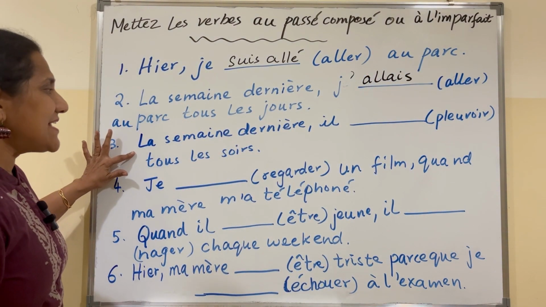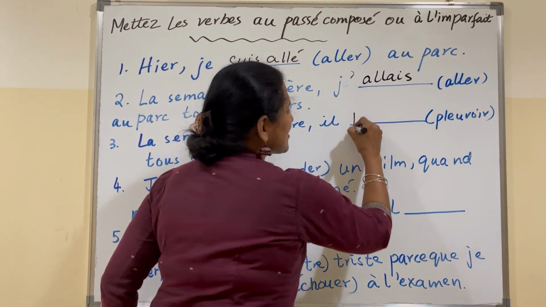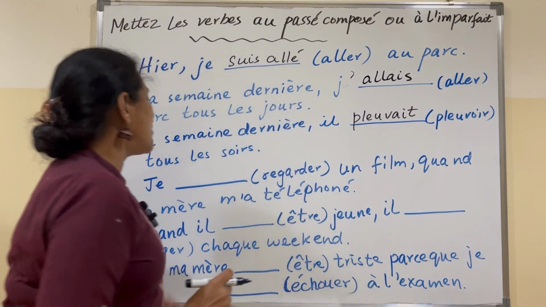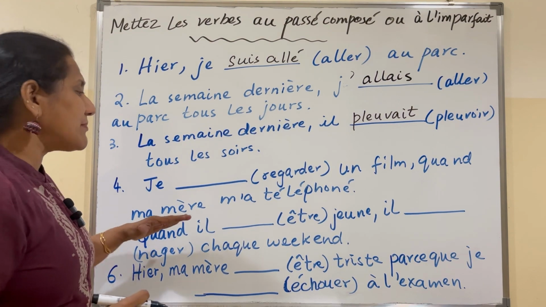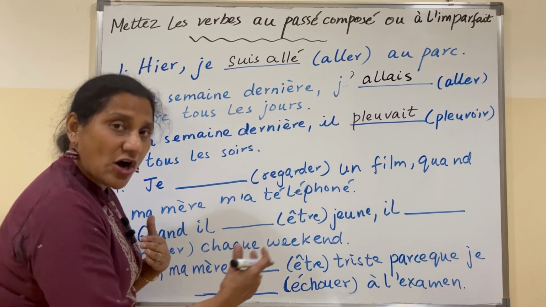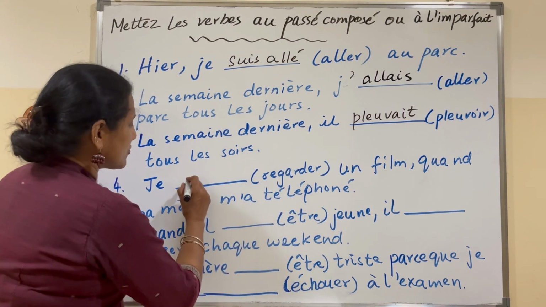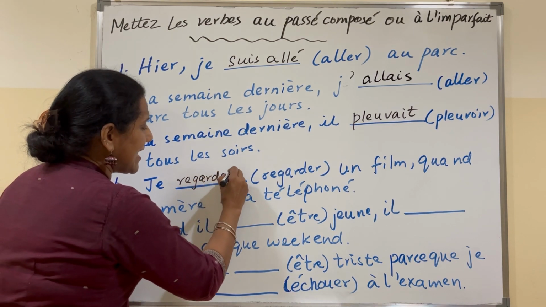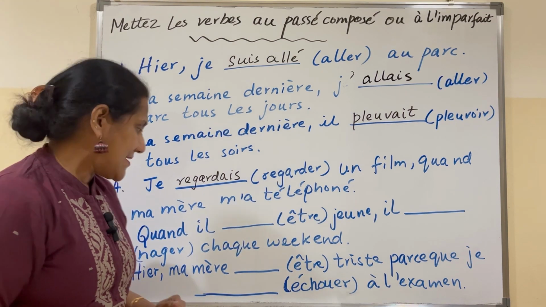La semaine dernière, il pleuvoit tout le soir. Weather in the past will be l'imparfait. Il pleuvait tous les soirs. Je regardais un film quand ma mère m'a téléphoné. So, an action which was going on, an ongoing action interrupted by another action. So, je regardais. Regardais, I was watching a film when my mother called me.